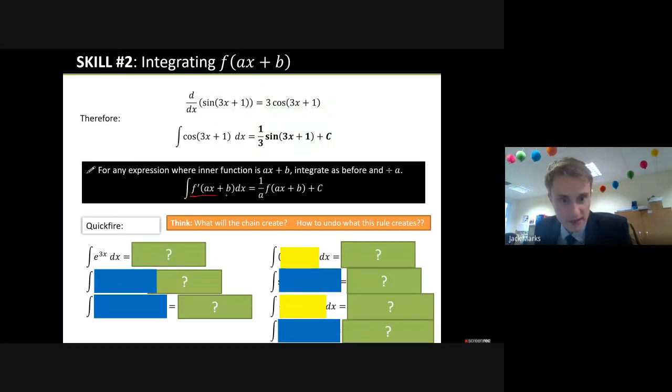If we have this thing here, the f dash is the derivative. So you have the antiderivative. In other words, you integrate the thing with the input the same. So any brackets or inputs for sine and stuff is all the same, with your plus c as well. And then to undo the fact that x is 2x, 3x, 5x, you divide by that. That's what's going on. That's what that rule means.